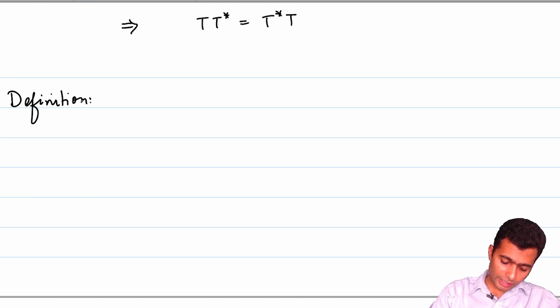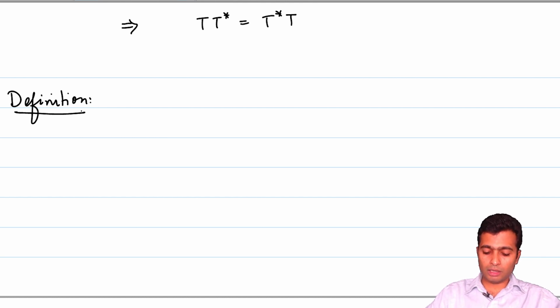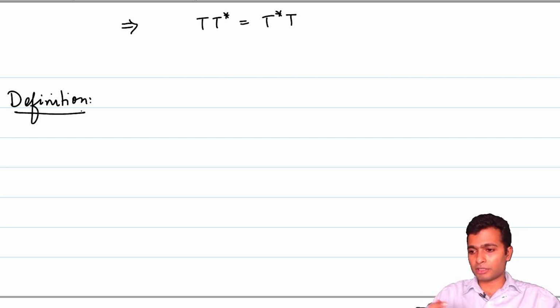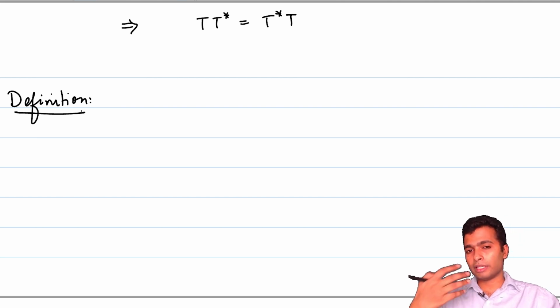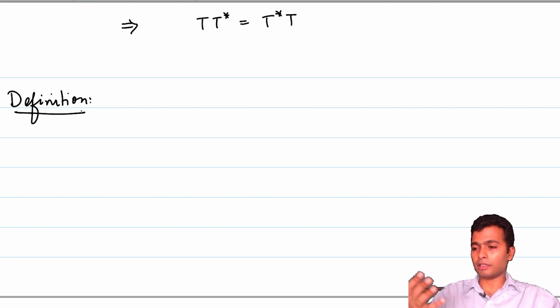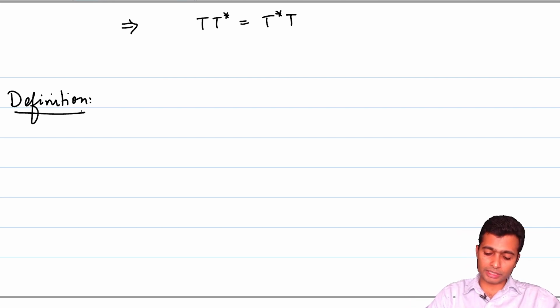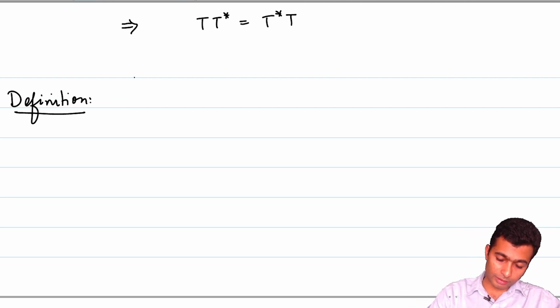So, we just saw that if V has an orthonormal basis consisting of eigenvectors of a linear operator T, then the matrix of T is going to commute with the matrix of T star, and from that we concluded that T T star is equal to T star T. So, that is what is called normality, a normal operator.